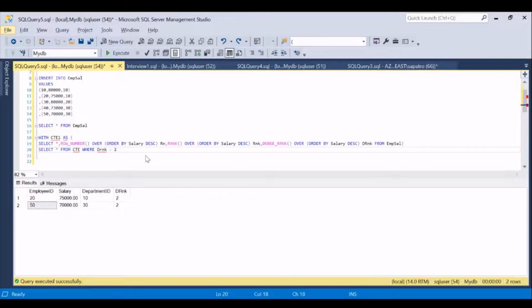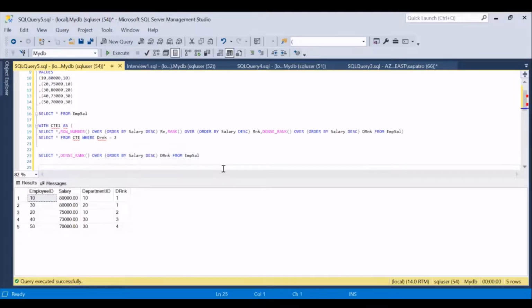Now let's try to find out the second best salary in each and every department. I would copy paste this particular query and remove the rank and row number from here, and let's re-execute the same thing again. I'm able to get the dense rank for all the people here with respect to salary descending.